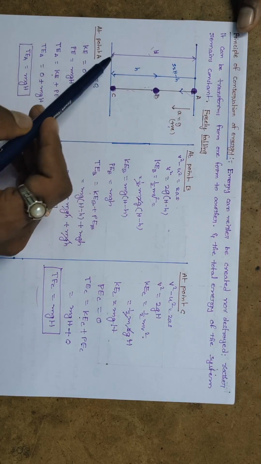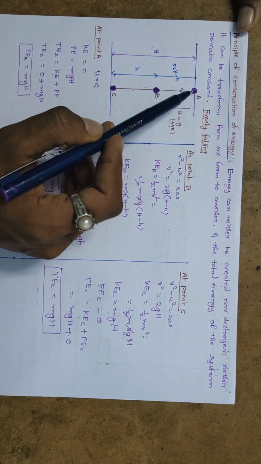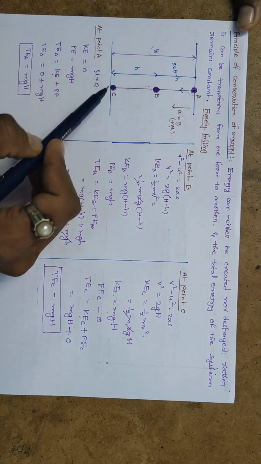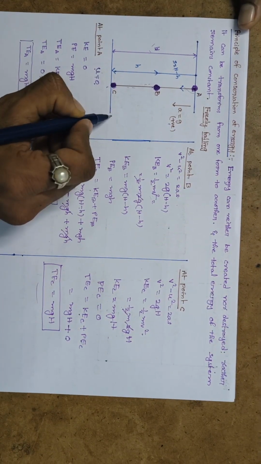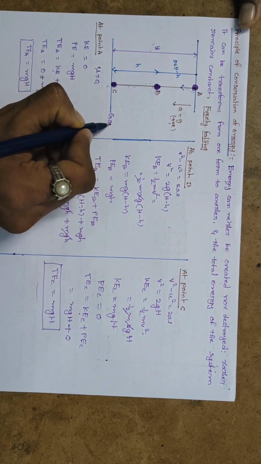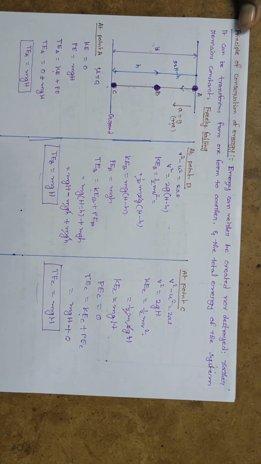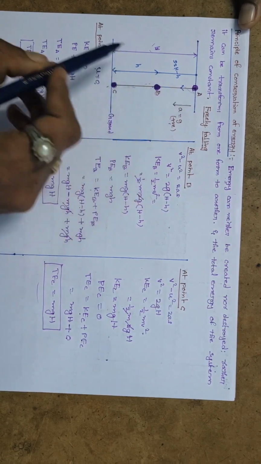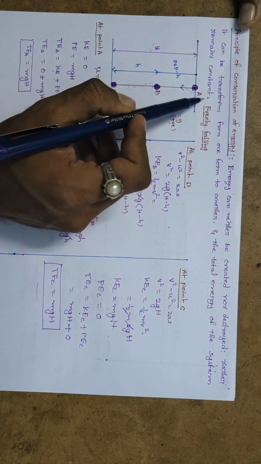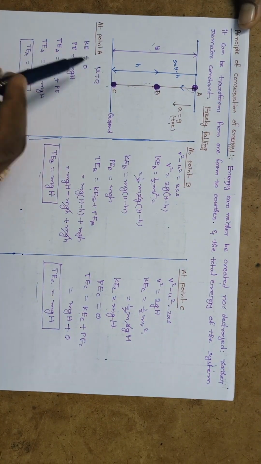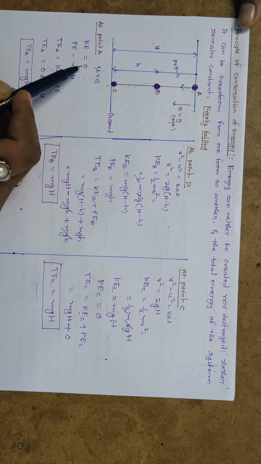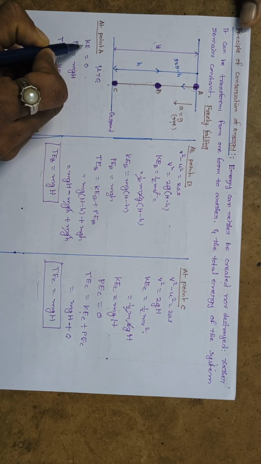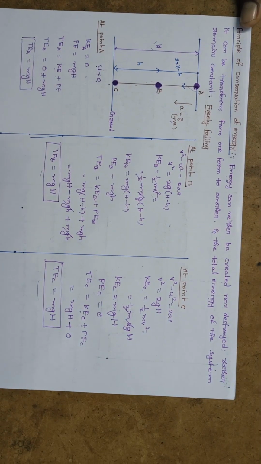So look at this diagram carefully. This is the object which is initially located at point A, and its height is h from the ground. So this is the ground. I told you already, if the object is located at point A, the initial velocity at point A is equal to 0. Whenever the velocity is absent, the kinetic energy at this point is also 0. So kinetic energy at point A is 0.